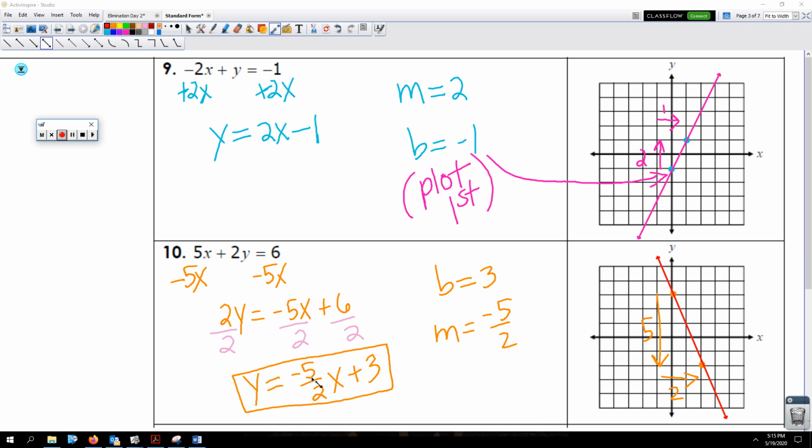Number 10, y equals negative 5 over 2x plus 3. My y-intercept is 3. Plot that first. 1, 2, 3. There it is. My slope is negative 5 over 2, so I go down 5, right 2. Make another point. Connect the dots. Boom, you got your line.